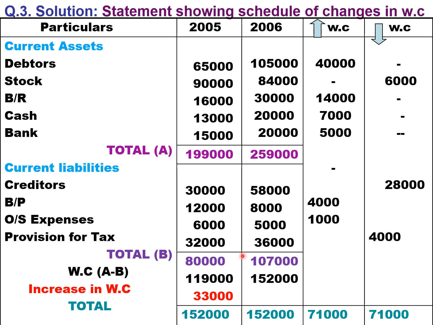Provision for tax last year 32,000, current year 36,000. There is an increase in provision for tax to the extent of 4,000. So increase in provision for tax will result in decrease in working capital. So total current liability of last year 80,000, current year 1,07,000. So current asset minus current liability, you get working capital last year 1,19,000, 1,52,000. So compared to last year, there is an increase in working capital of 33,000.